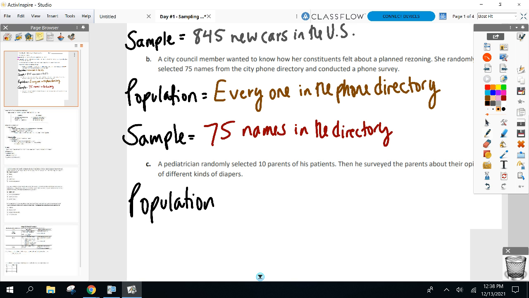Read through part C here. Population, sample. Pediatrician.